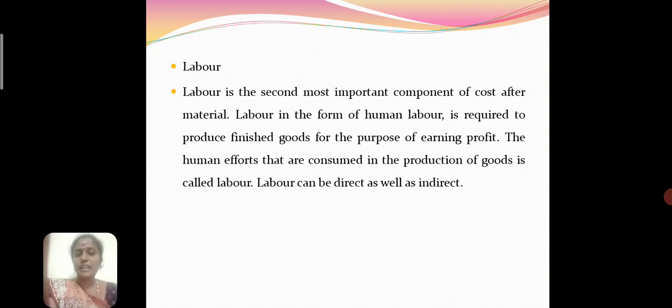Indirect labor is employed indirectly for the purpose of carrying out tasks involved in the production of goods and services. It cannot be specifically traced to a particular unit of output. Examples of indirect labor are wages of storekeepers and timekeepers, salaries to salesmen, and directors' fees.